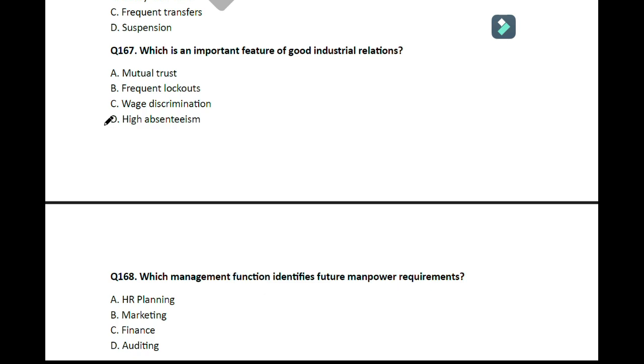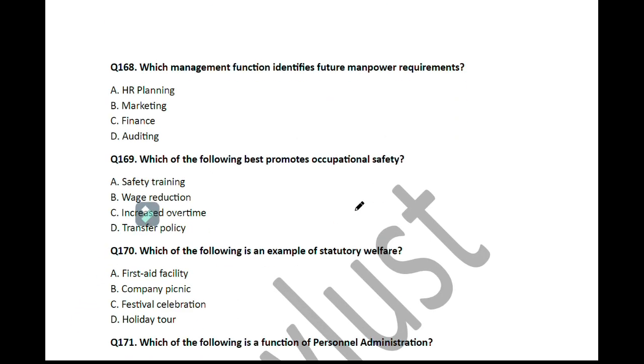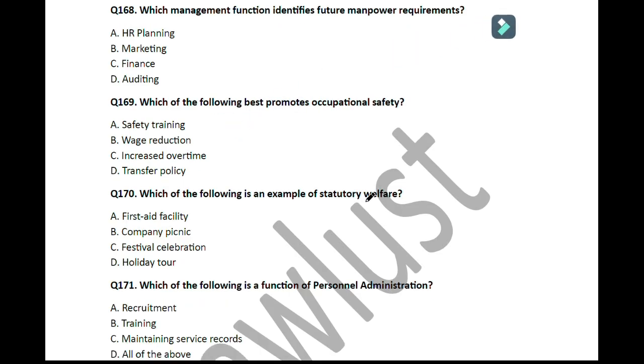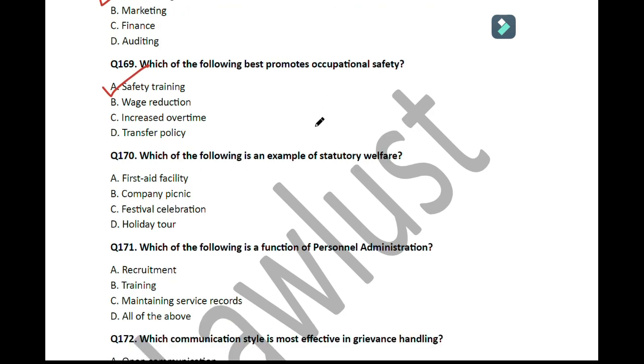Question number 167. Which is an important feature of good industrial relations? So here the correct answer is option number A, that is mutual trust. Move on to the next question. Question number 168. Which management function identifies future manpower requirements? So here the correct answer is HR planning. Move on to the next question. Question number 169. Which of the following best promotes occupational safety? So here the correct answer is safety training. Move on to the next question.